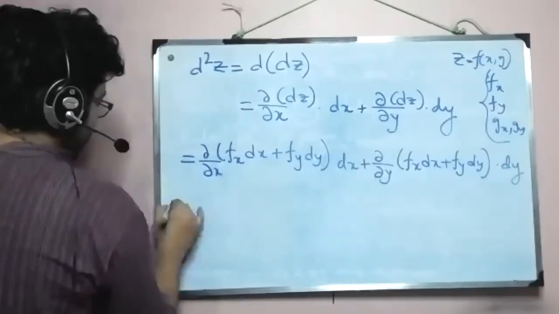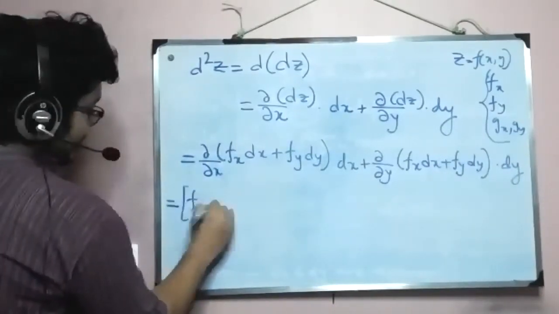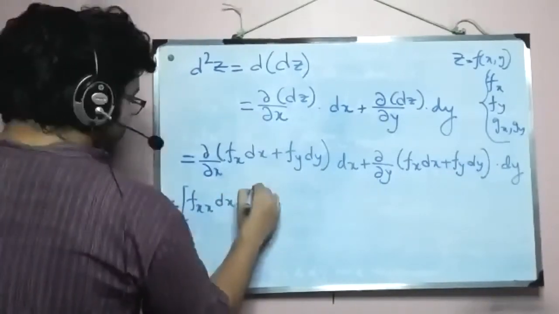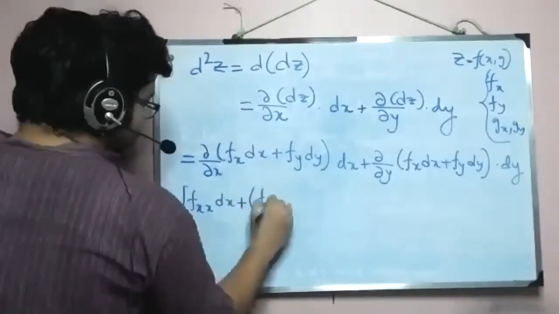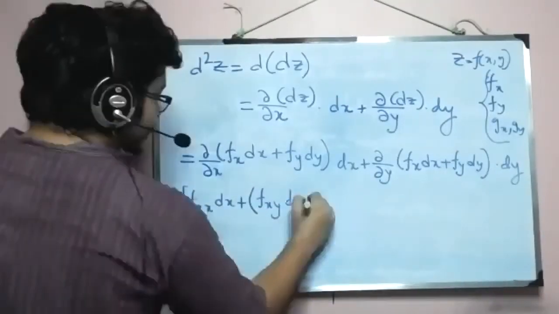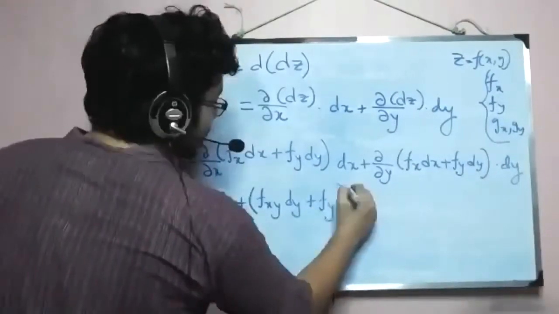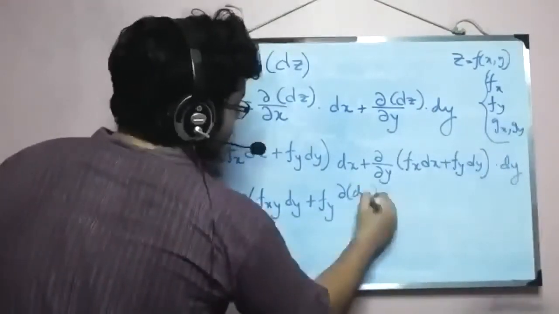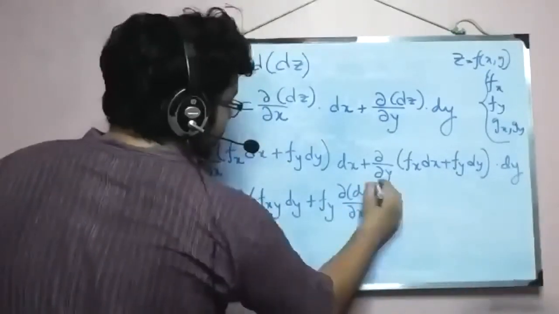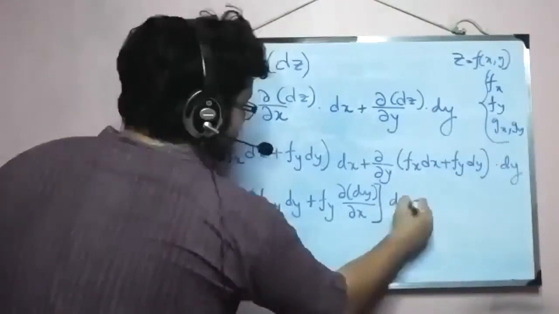So let's perform the differentiations. So fxx dx, right? Then fxy dy plus fy del dy del x dx.